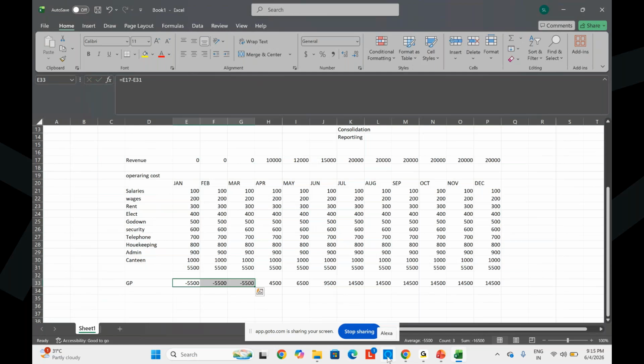Whether it is a 1,000 crores turnover or any other, this is how all businesses work. Whether it is a supermarket or a car manufacturing company, anything, this is how it happens.